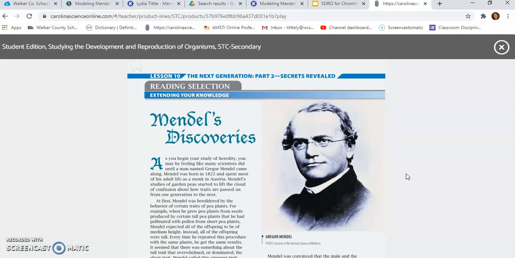But Gregor Mendel started out with his curiosity about how living things pass on traits, because he noticed as he grew pea plants and other plants that the offspring plants that came from the seeds of the original plants sometimes had similar characteristics to the parent plant, and sometimes had different characteristics than the parent plant. And so this began with his curiosity, the study of genetics. And sometimes Gregor Mendel is actually called the father of genetics because of his studies of hereditary traits.